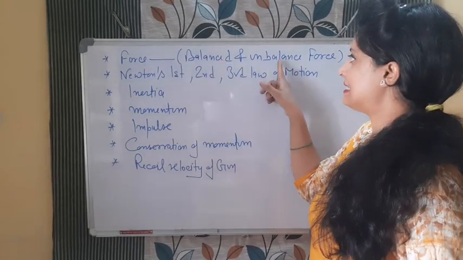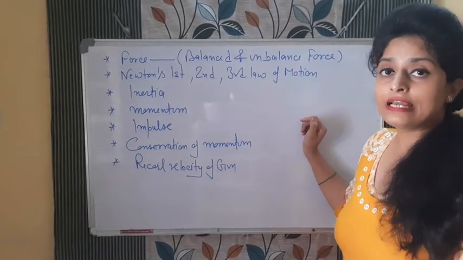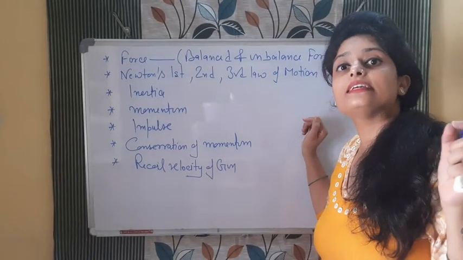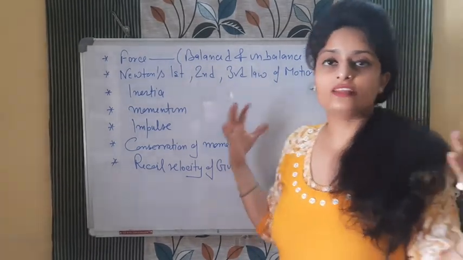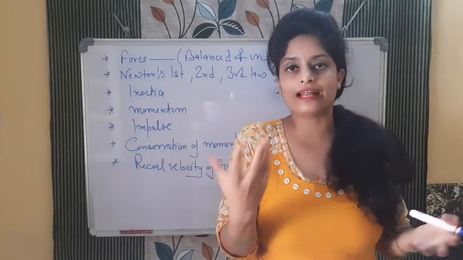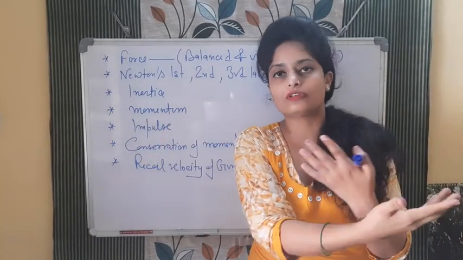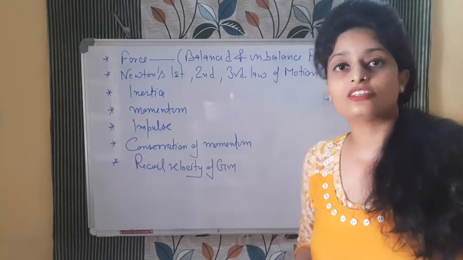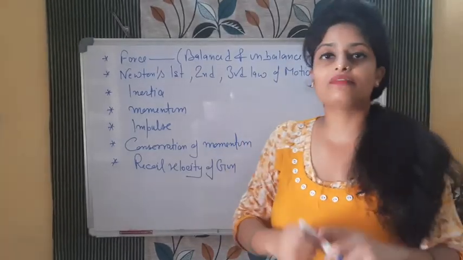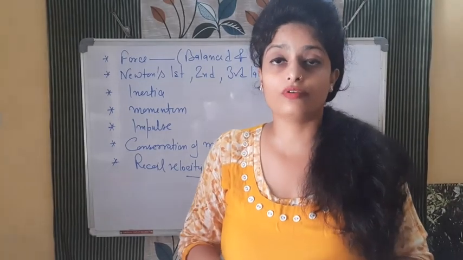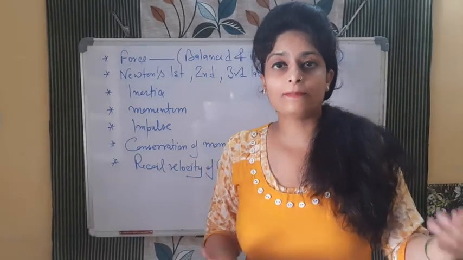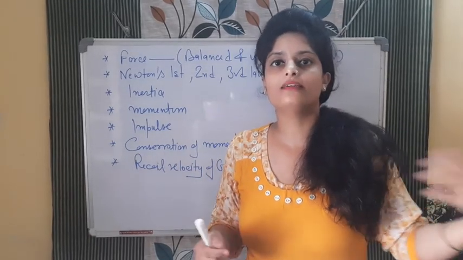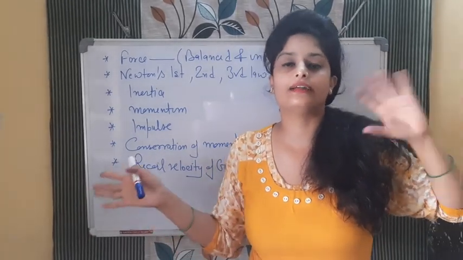Two kinds: balanced and unbalanced. Balanced force is what? If we are applying more than one force on any object and the net resultant is zero, it means we are applying the force from many sides, but the net effect is nothing. So all the forces cancel each other out. Net effect is zero. That is known as the balanced force. Unbalanced force is what? If the net resultant is not zero. For example, tug of war. The team that wins was applying more force than the team that lost the match.